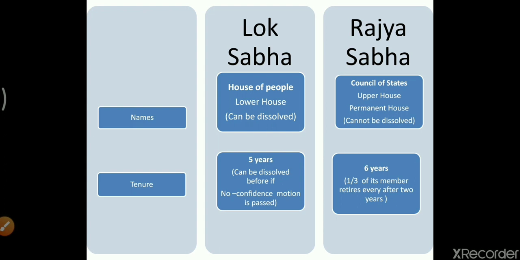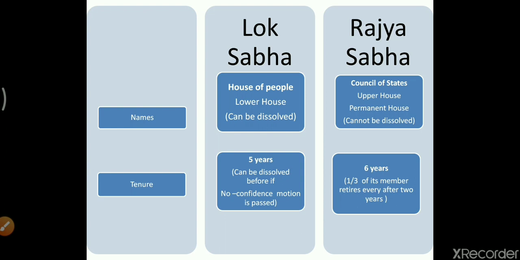So here dissolution or dissolving means that if a vote of no confidence is passed against the Lok Sabha or against the ruling government, then the government has to resign. Again, we'll discuss this in detail in a later part of the video, but just now you understand that Lok Sabha is known as lower house because it can be dissolved.